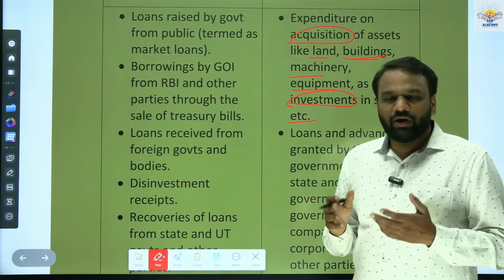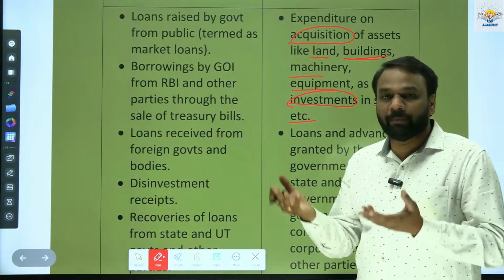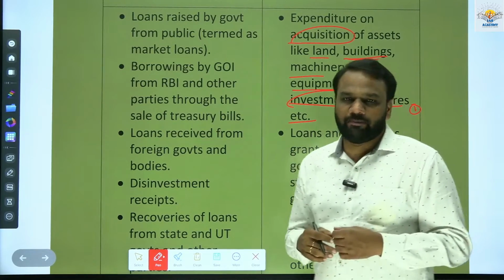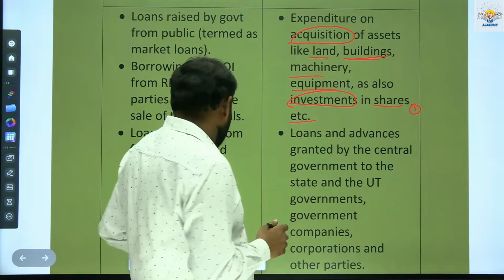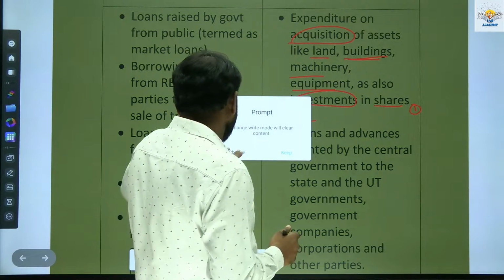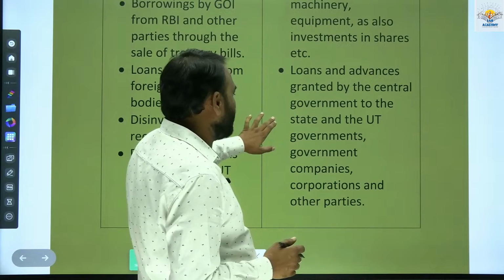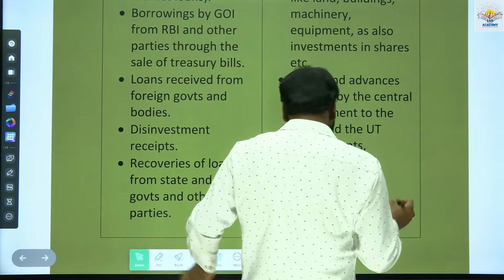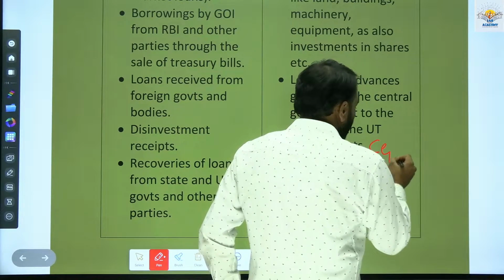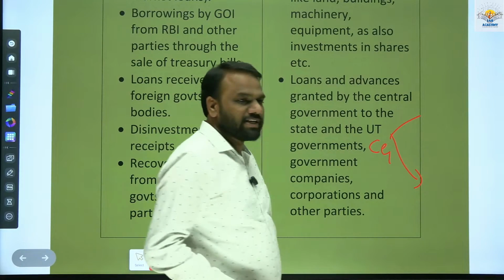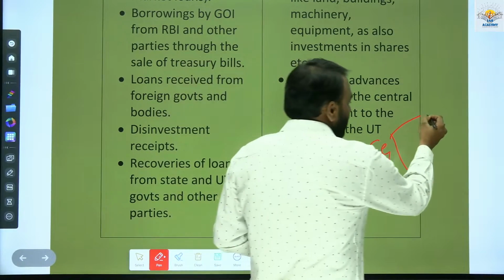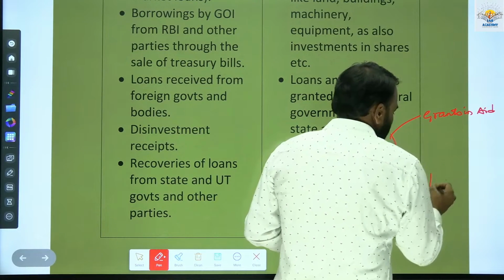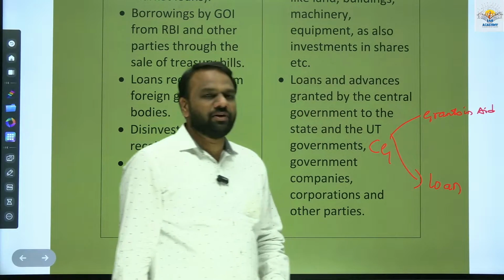Next, investments. Let us assume you purchase some shares of a company. Whatever amount you spend on purchasing the shares will form part of capital expenditure. Next, loans and advances. Loans and advances granted by the central government to the state and union territory governments. Whenever the central government transfers some amount to the state governments, it can be of two types: one is grants in aid, another one is loan.